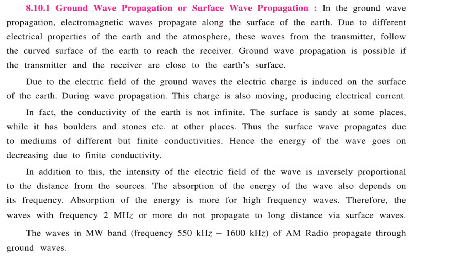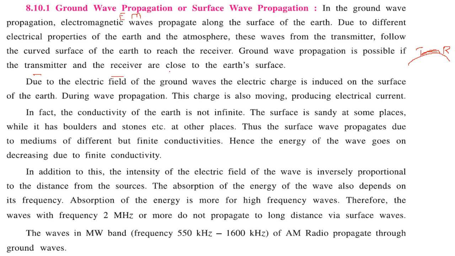Ground wave propagation, or surface wave propagation. In ground wave propagation, the EM waves propagate along the surface of the Earth. If this is the surface of the Earth, the wave goes along the surface like this. Due to the different electric properties of the Earth and the atmosphere, these waves from the transmitter follow the curved surface of the Earth and reach the receiver. Ground wave propagation is possible if the transmitter and receiver are both close to the Earth's surface.